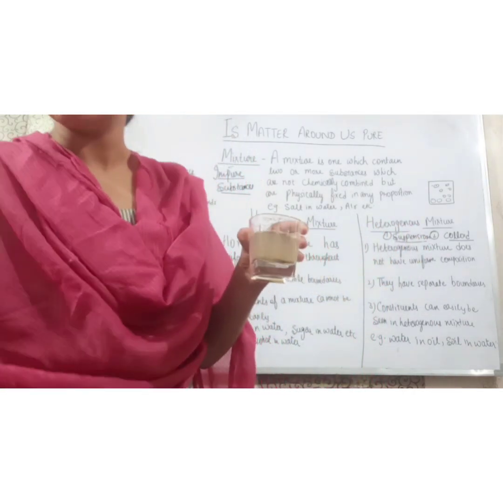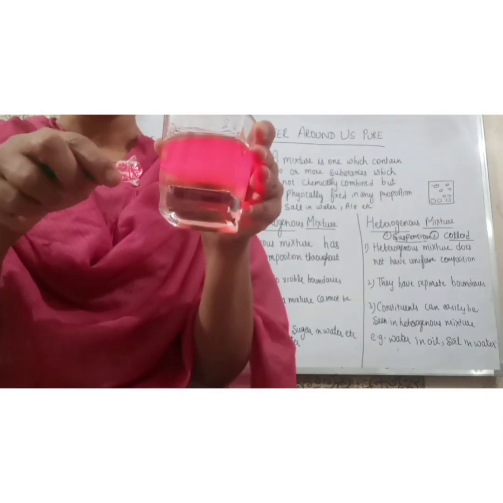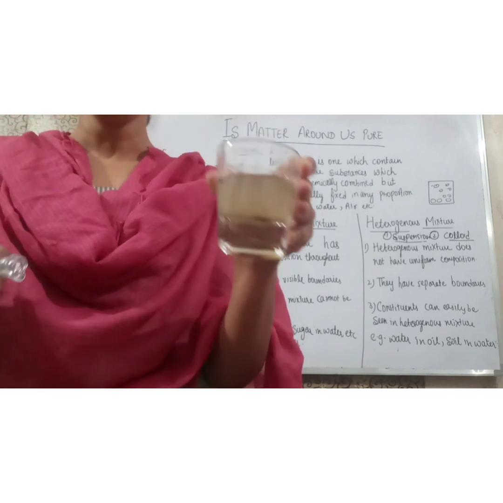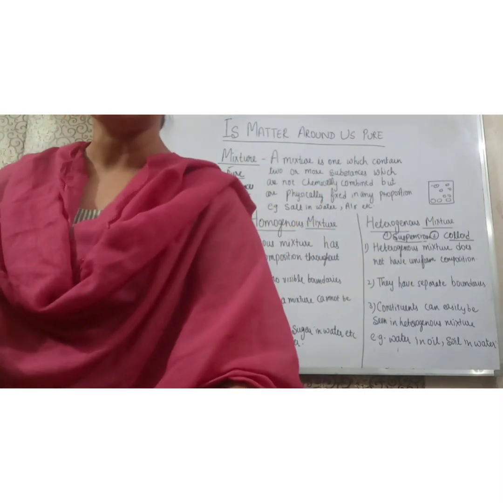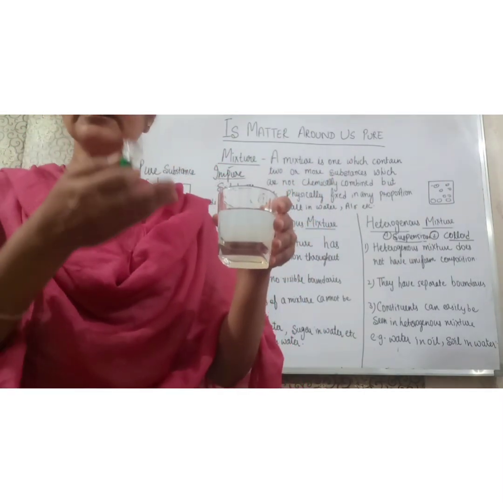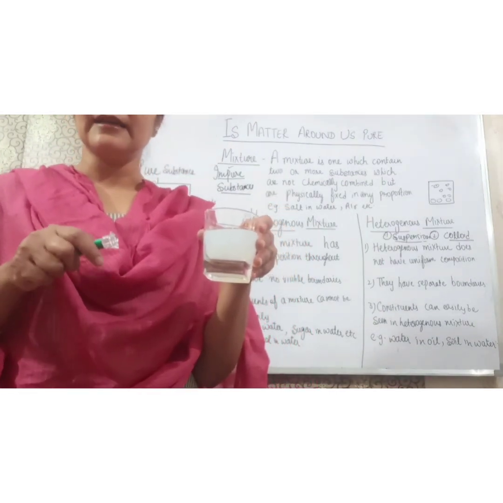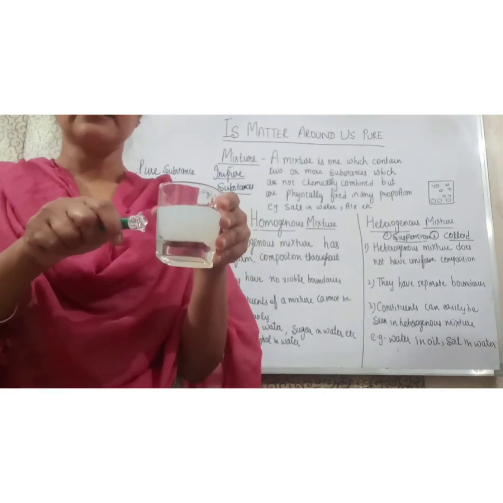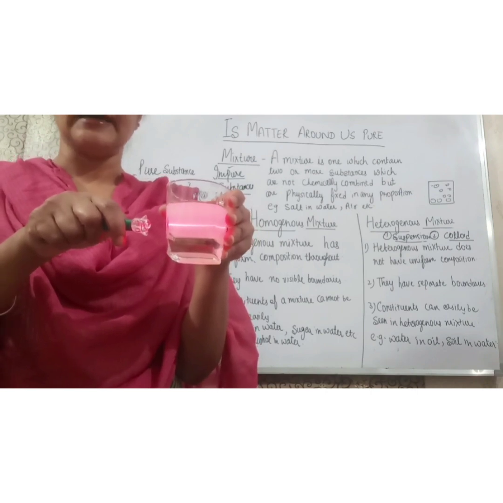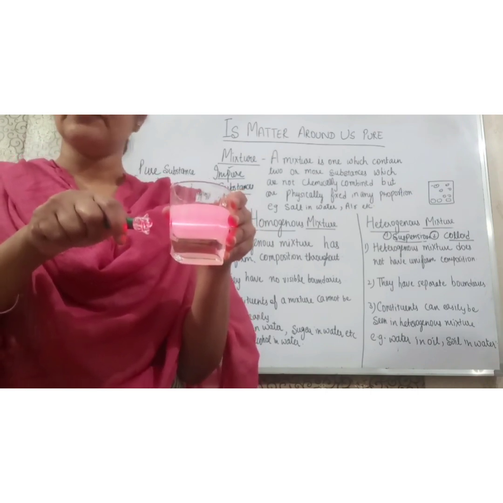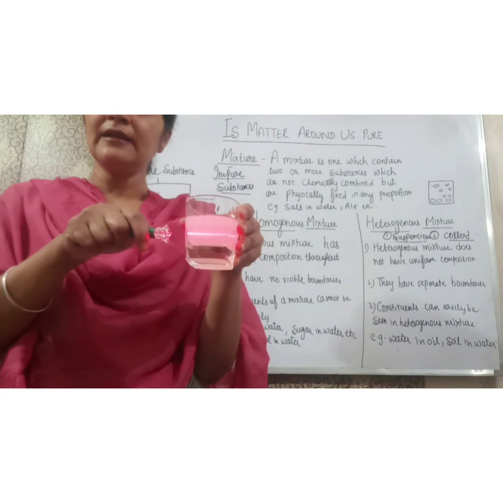And one more point is that when we pass laser light through a suspension, we cannot see a clear path. We cannot see a clear beam of light. But in a colloidal solution, the particles are hanging in it. They are not completely soluble, not completely insoluble, and when we pass laser light through it, we can clearly see the path of light. This is known as the Tyndall effect.